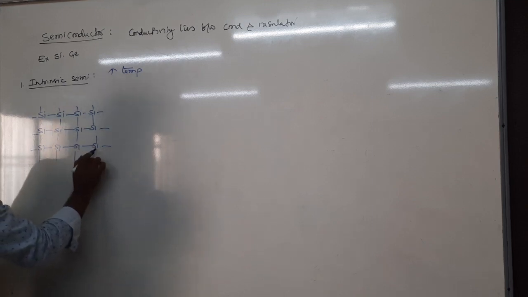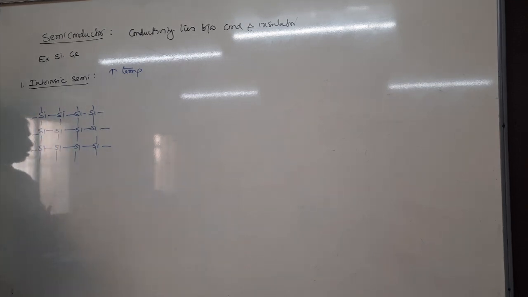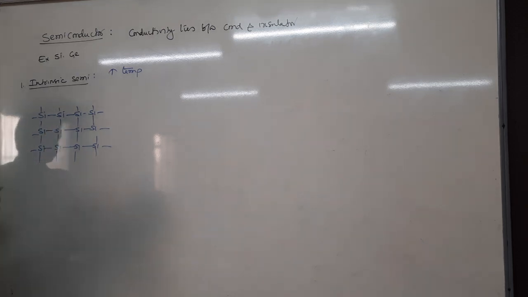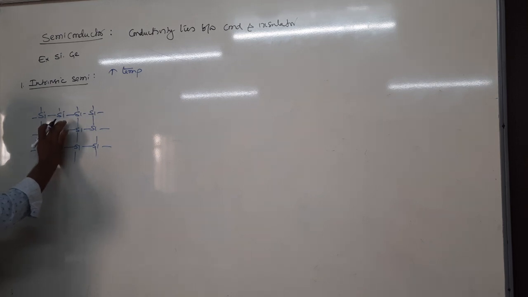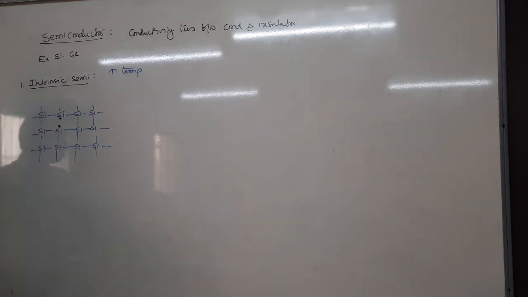So why does the conductivity increase? When the silicon semiconductor is heated, some of the silicon bonds will be broken. When the silicon bonds are broken, free electrons are created.